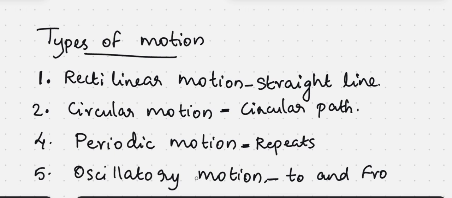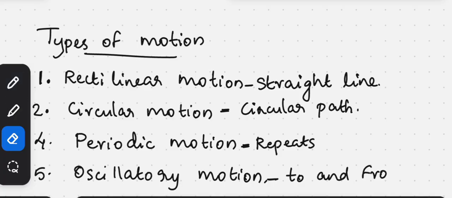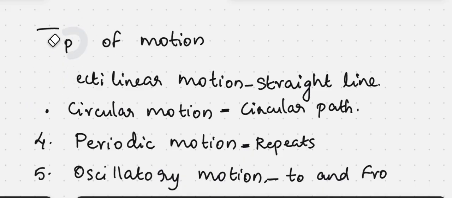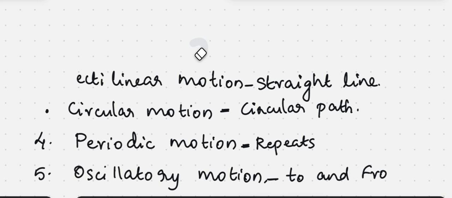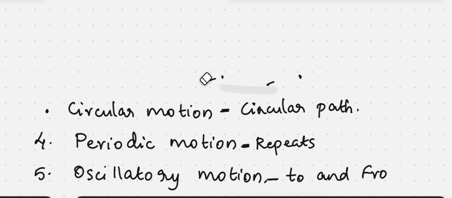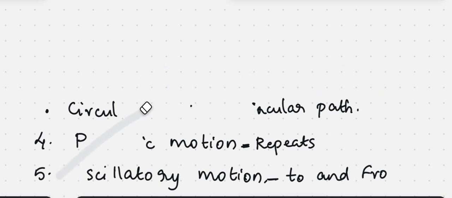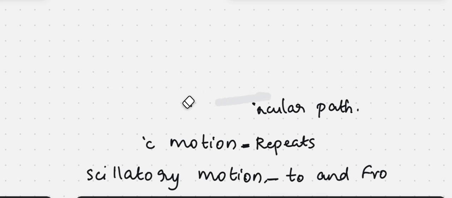So I will ask you some questions. You can comment the answers. First, what type of motion is a moving bicycle wheel? That is the first question. I will write it on the board. Then you can comment the answers.